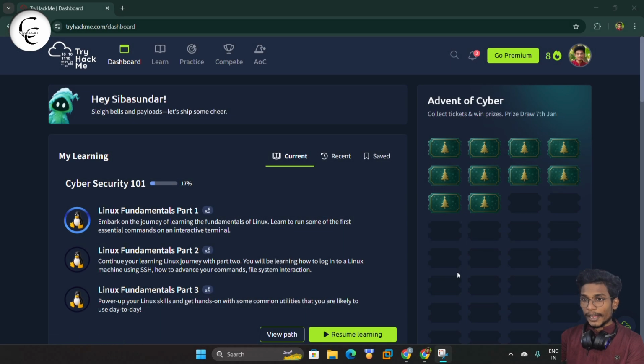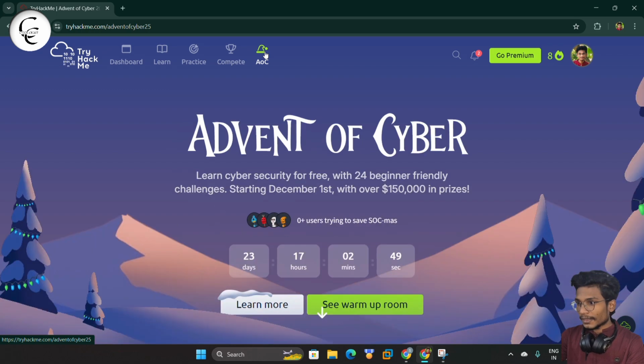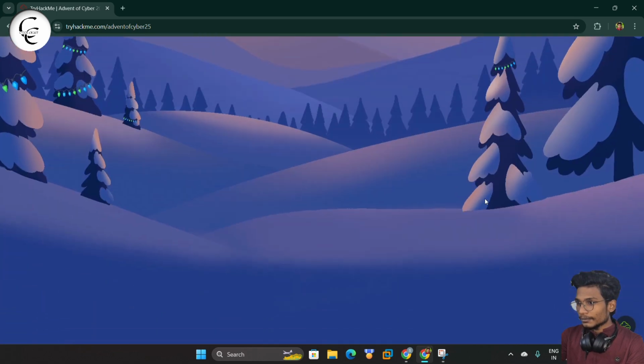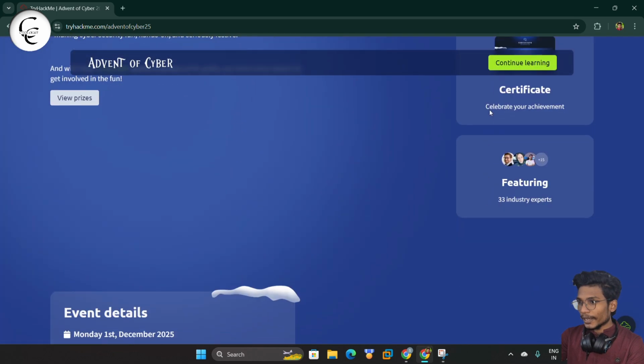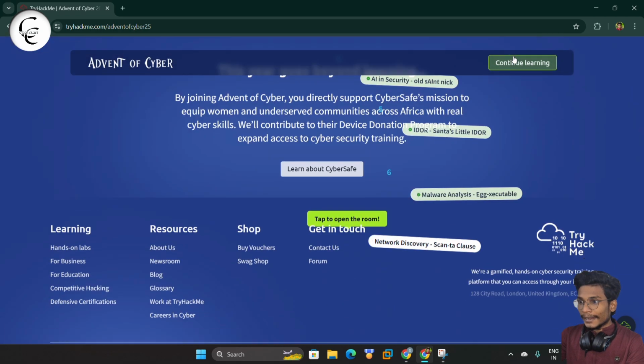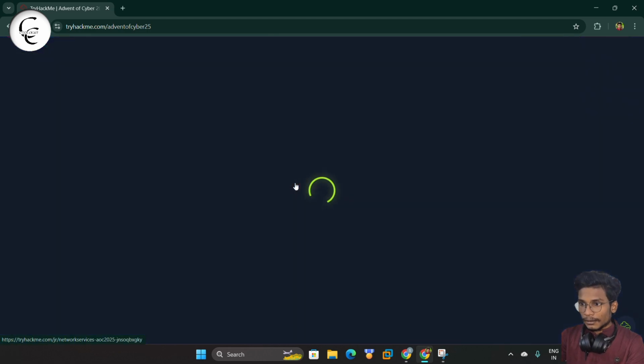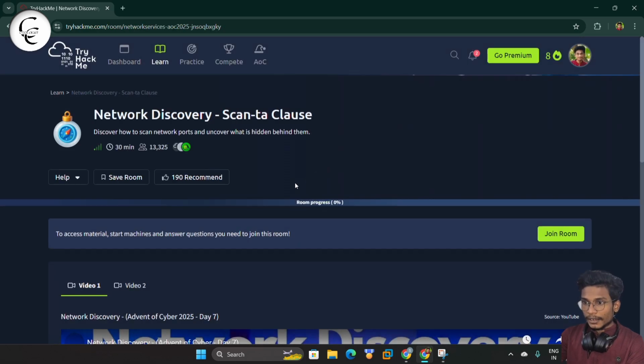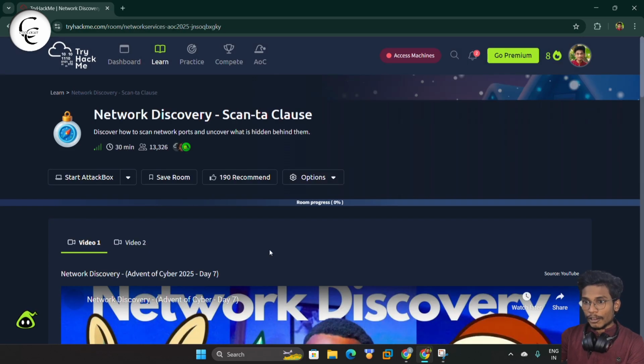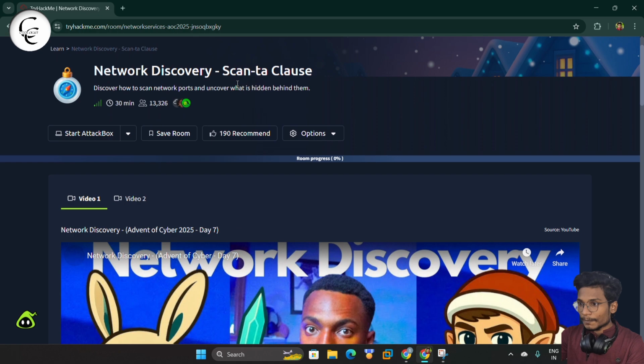So guys, now I am on my TryHackMe dashboard. So let's move to AOC, and guys, let's scroll down, and from here we can do a continue learning. And guys, here you can see we have the Network Discovery, Scan-Tag-Clause room. So let's tap on this room. So guys, now we are in the Network Discovery, Scan-Tag-Clause room in TryHackMe.